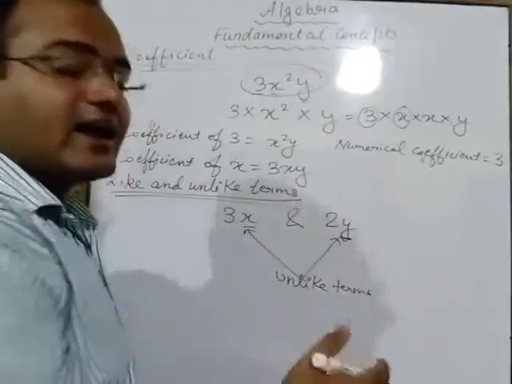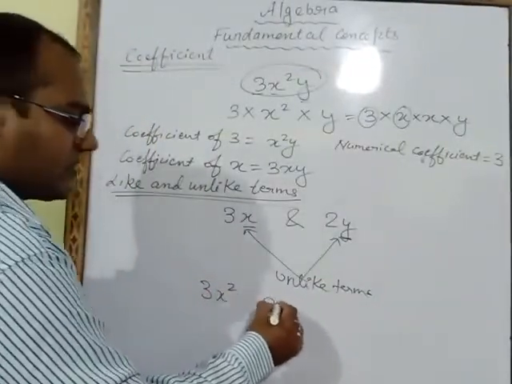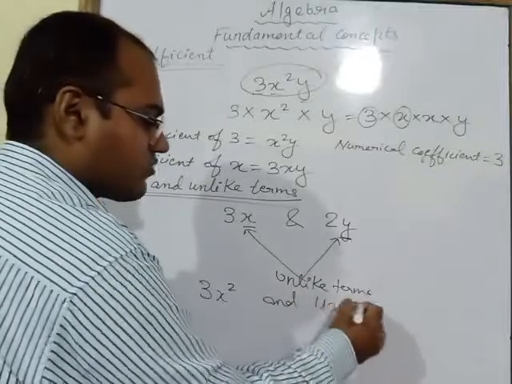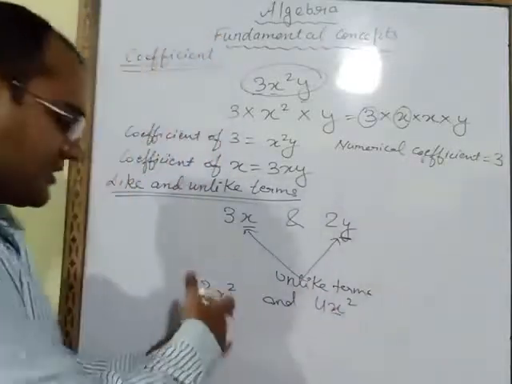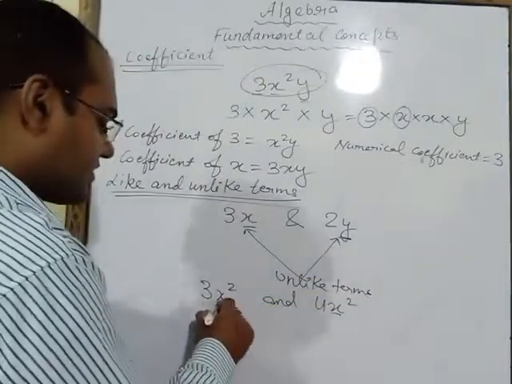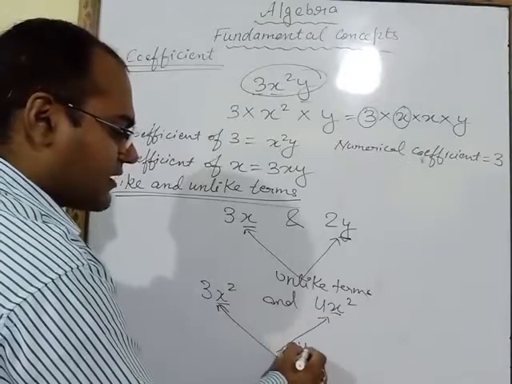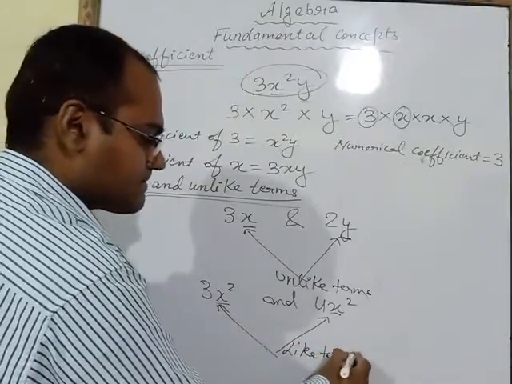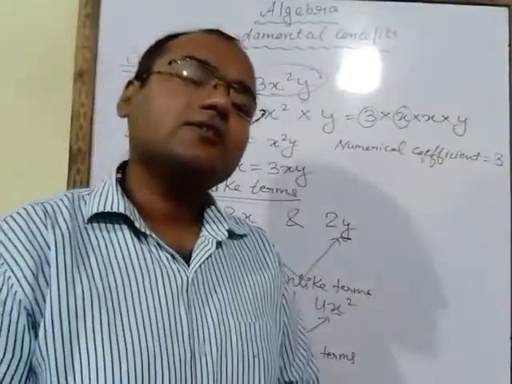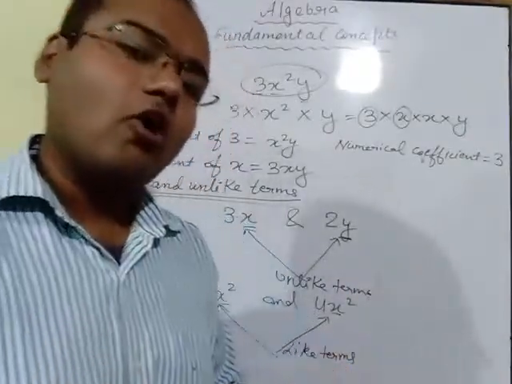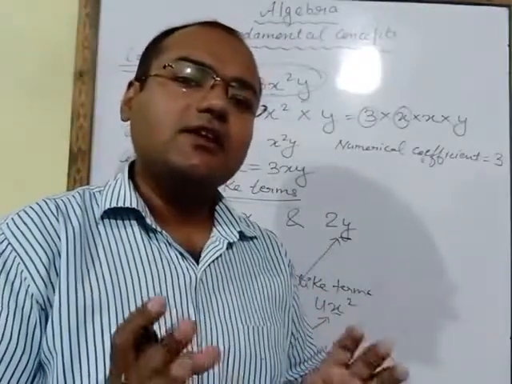If the literals are the same, for example 3x square and 4x square, here you will observe the alphabets, the literals, are the same: x square, x square. So such terms are known as like terms. So what is the definition of like terms? Terms in which the variables or literals are the same are known as like terms.